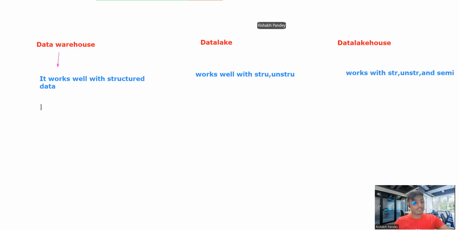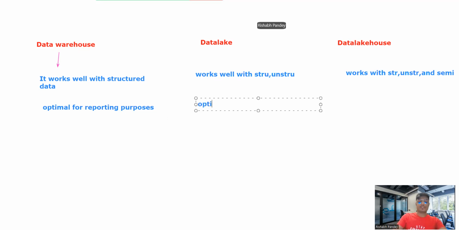Then the next point is that it is optimal for reporting purposes, right? The data lake is optimal for machine learning workloads and predictive loads, okay?